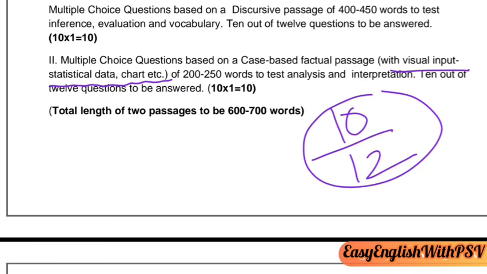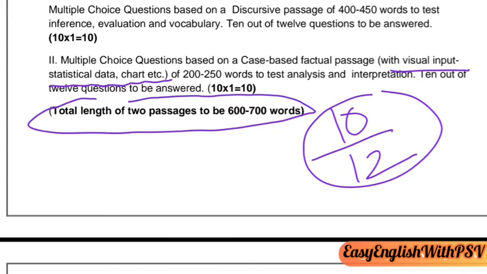You have to answer 10 MCQs. Most important, total length of the 2 passages to be 600 to 700 words. In all, the two passages given would be 700 words. The first one 400 and the second one a maximum of 300.